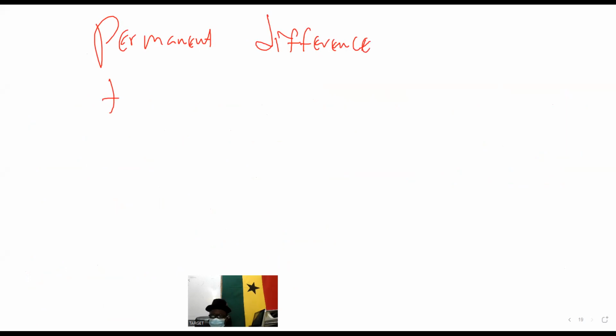Permanent difference and temporal difference. One of these causes deferred tax. Good. Let me start with the permanent difference.